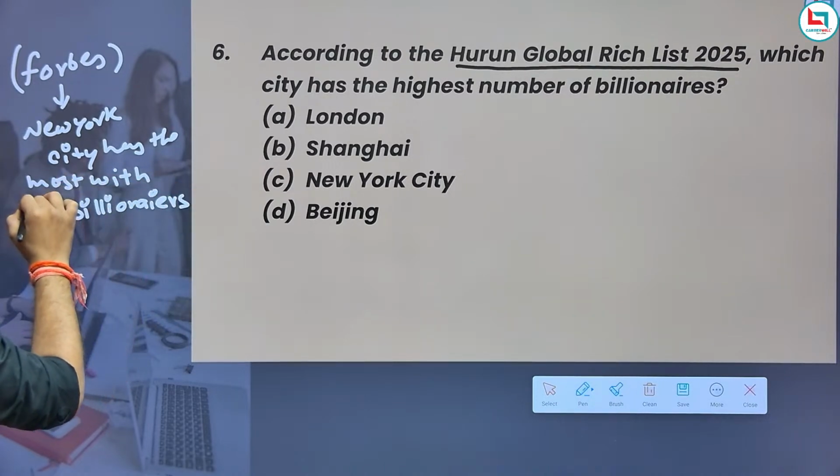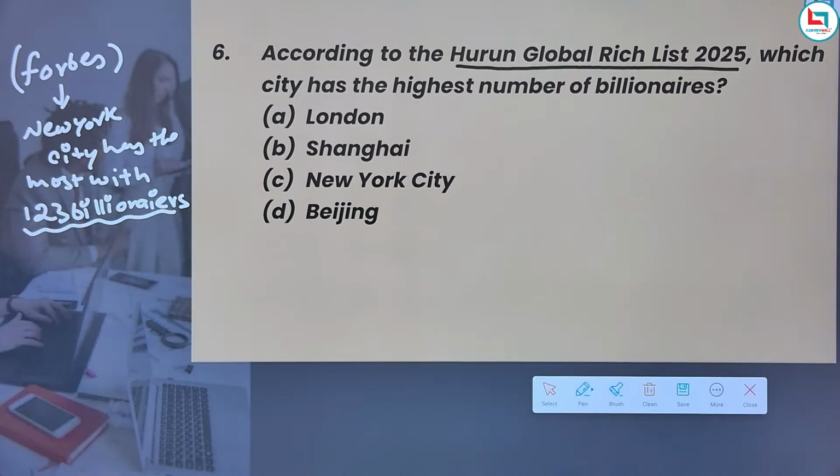How many billionaires are in New York in 2025? 123.